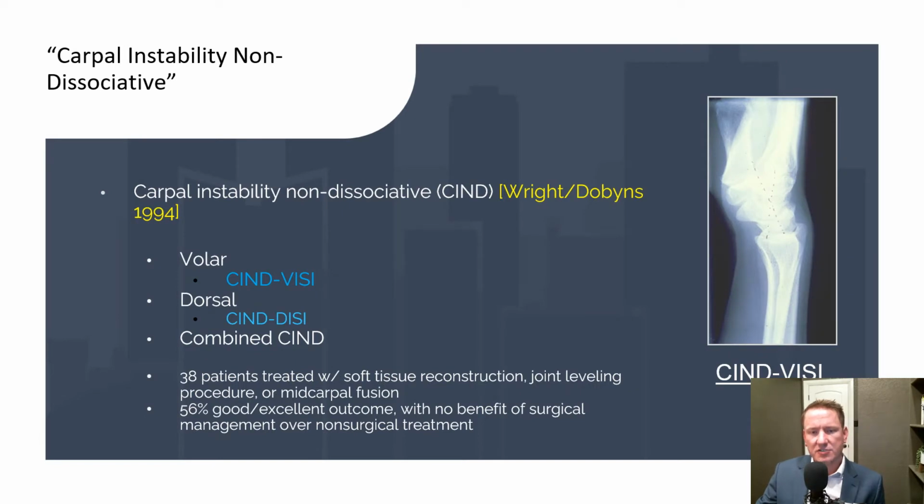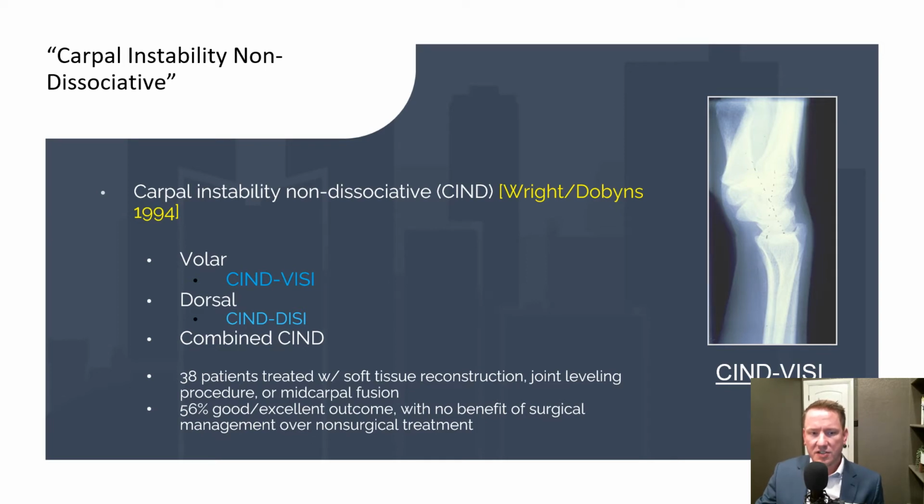13 years after the introduction of the term midcarpal instability, the Mayo Clinic group, Wright, Dobbins, and Linscheid, introduced the term carpal instability non-dissociative, which they subcategorized into SIND VC, or volar direction instability, SIND DC, or dorsal directed instability, or a combined type of carpal instability non-dissociative. They described 38 patients that they treated with either soft tissue reconstruction, joint leveling procedures, or midcarpal fusion, and had just 56% good or excellent outcome with no benefit of surgical management over non-surgical treatment.